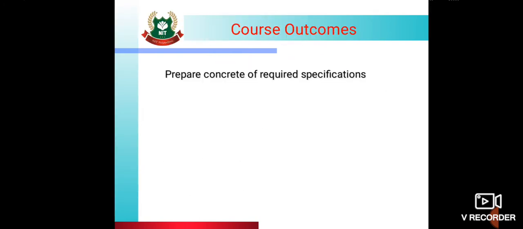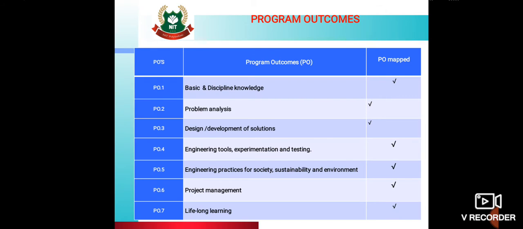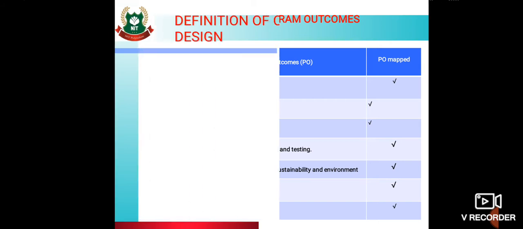Course outcome for this particular unit is: prepare concrete of required specifications. Unit outcome: explain the given method of concrete mix design for the given situation. Program outcomes mapped here are: basic and discipline knowledge, problem analysis, design development of solution, engineering tools experimentation and testing, engineering practices for society, sustainability and environment, project management and lifelong learning.